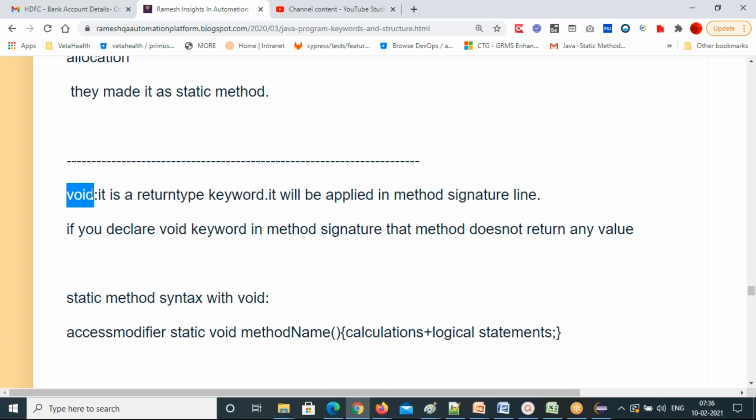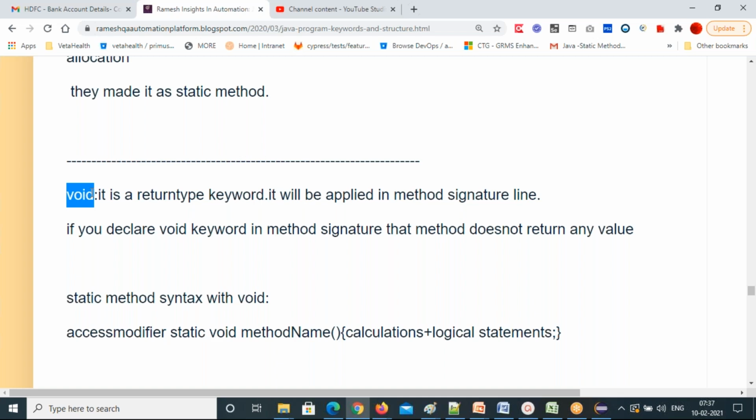That's the void keyword. Without void also we can create methods. Till now we learned only with void. Today I'm going to explain that we can create methods without void also. Methods created without void will return a value to you. Where this is necessary and where you can use void methods, that clarity is very, very important. If your method doesn't need to return any value, you just want to execute all the statements you write inside the method body, then use void. You don't want to return anything.